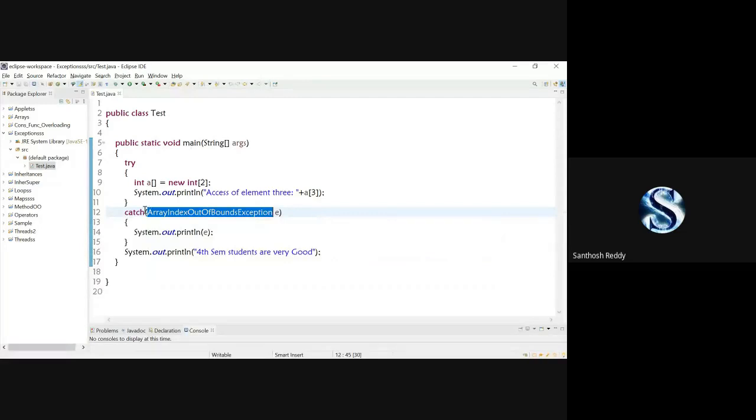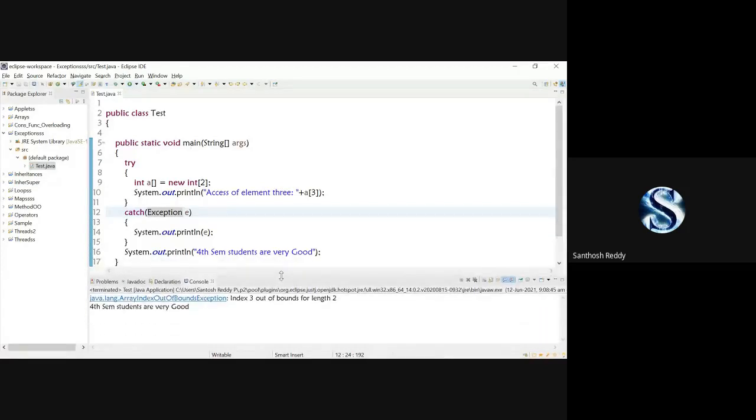So to avoid that, whatever error may be generated, to handle that we can make use of either Exception or Throwable. For your knowledge purpose, I'm going to use Exception. That's it, and save the code. Now run the code.